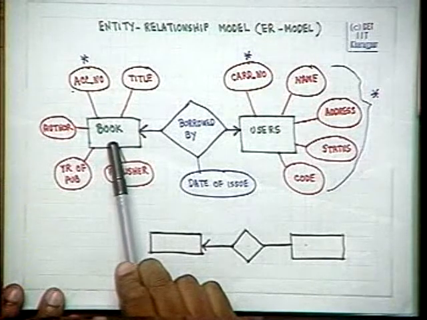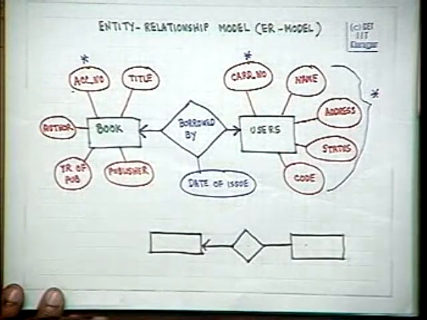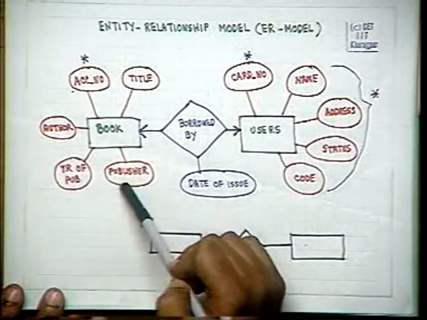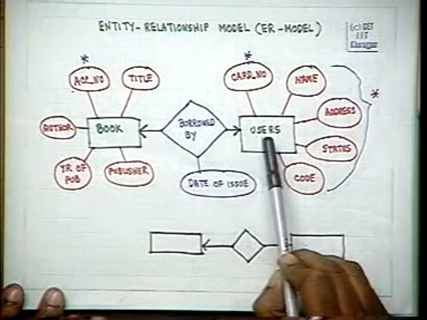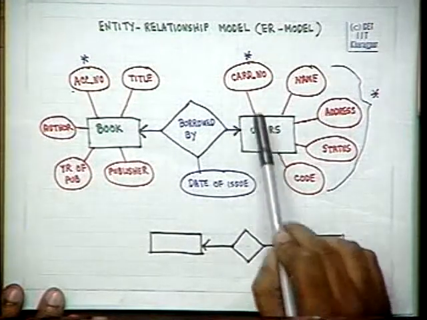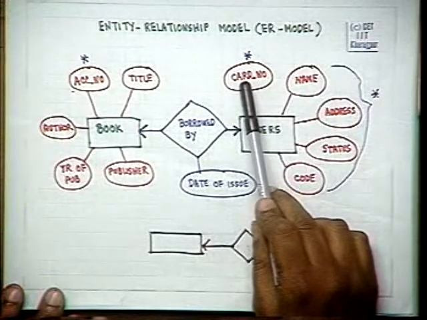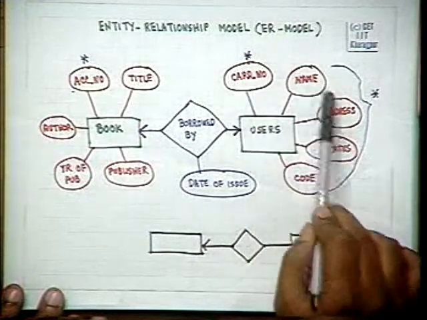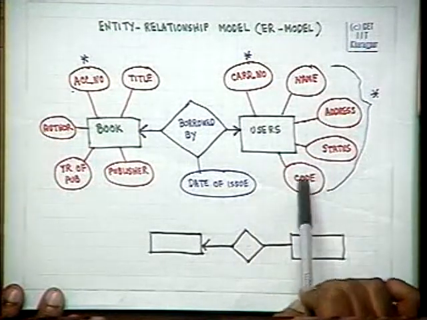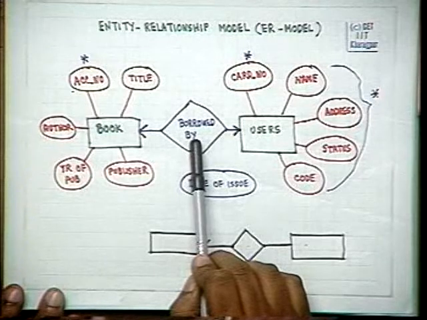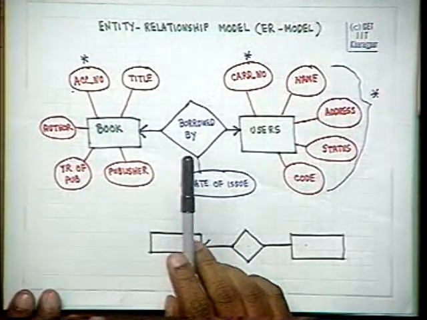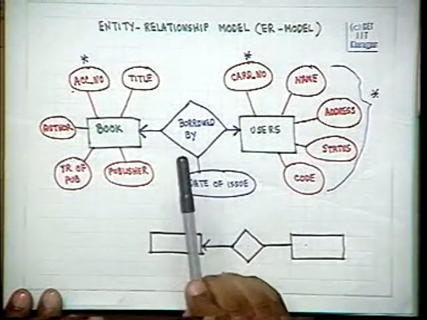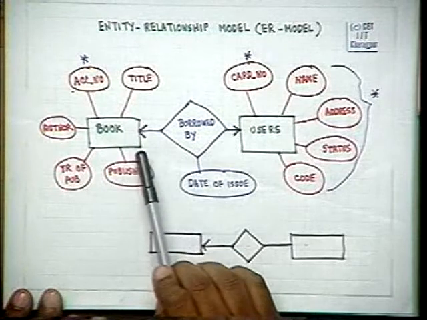For every entity set, we have one table, and for that table, the columns correspond to the attributes of this entity set. For the entity set users, we have one table corresponding to the attributes, and the columns will correspond to the attributes of this entity set. For the borrowed by relationship, we will have another table. Now what will be the attributes of that table?